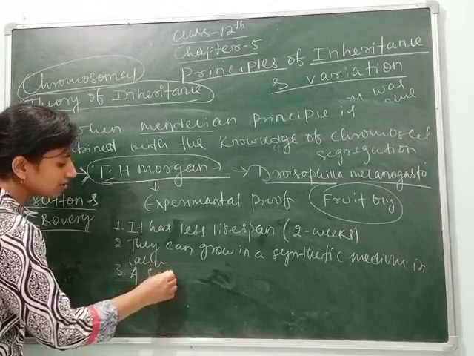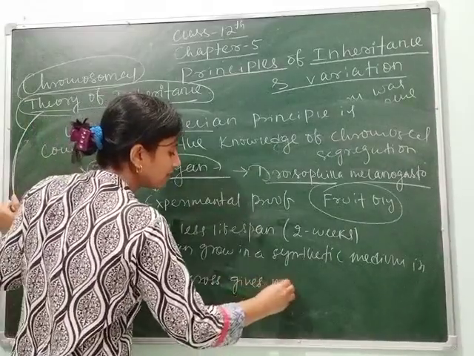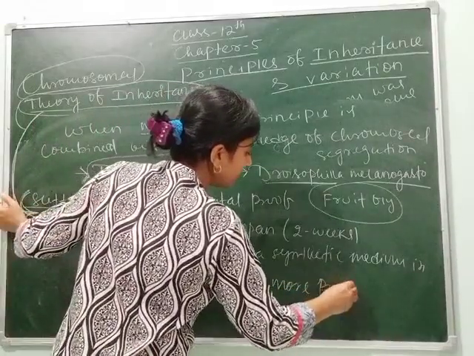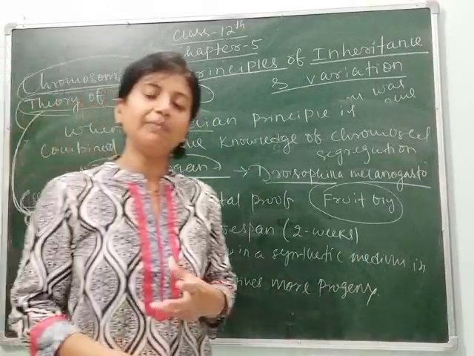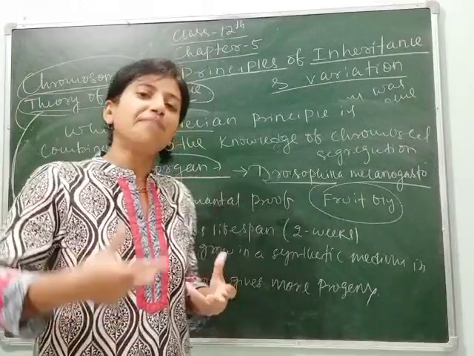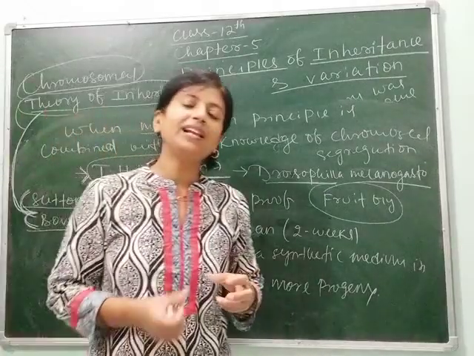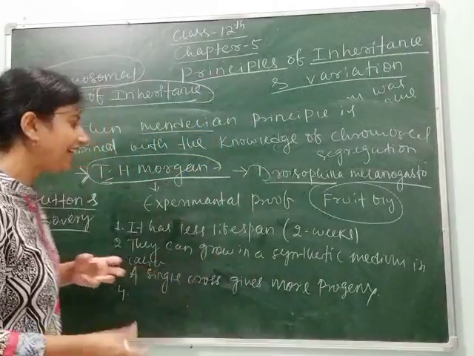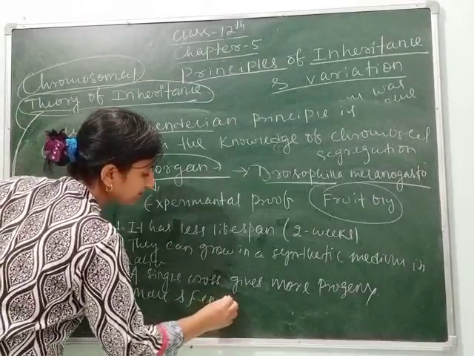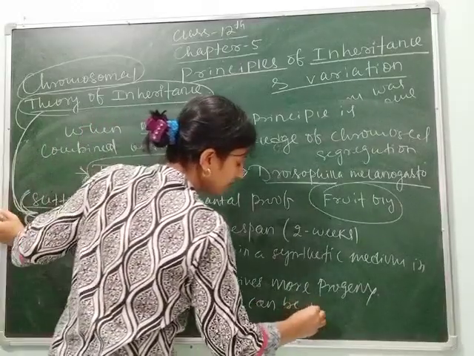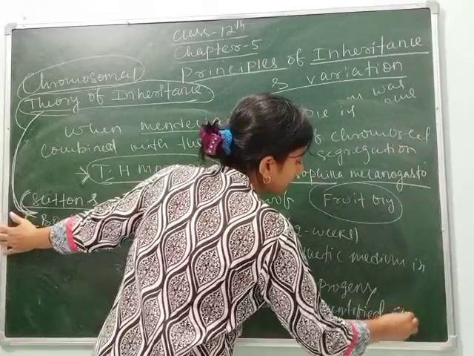A single cross gives more progeny. Means when a single mating occurs, it gives more progeny. If progeny is more, we can study many characters. Fourth reason, male and female can be identified clearly.